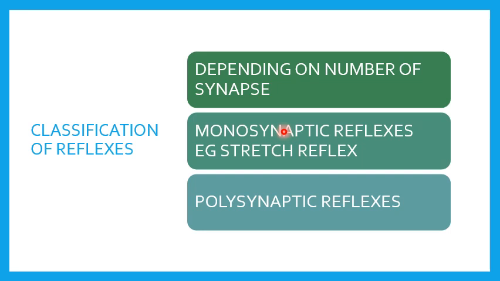And as I mentioned there, the best example for it is the stretch reflex, because there only one synapse is involved. So what happens in the stretch reflex, students? The stretching of the muscle stimulates the receptor, which is the muscle spindle. Muscle spindles are what? These are receptors present in the muscle.